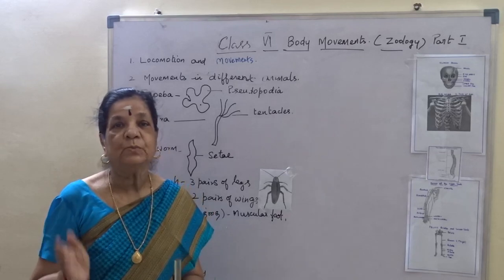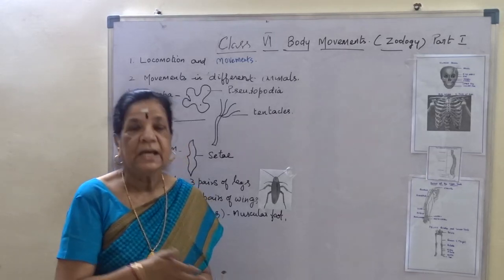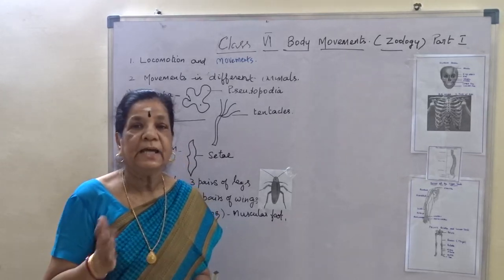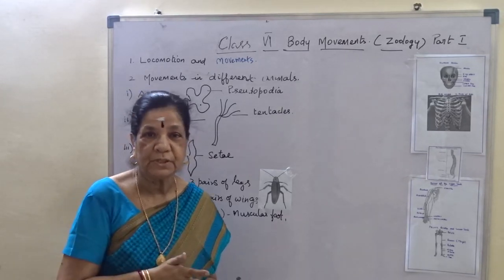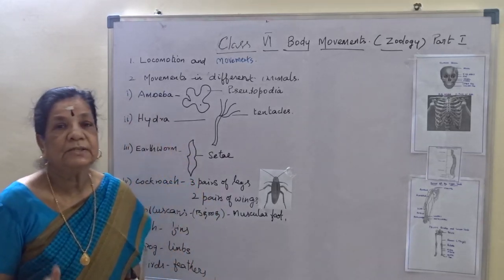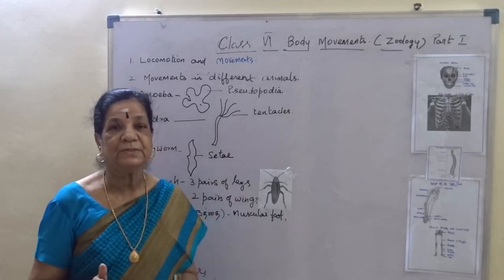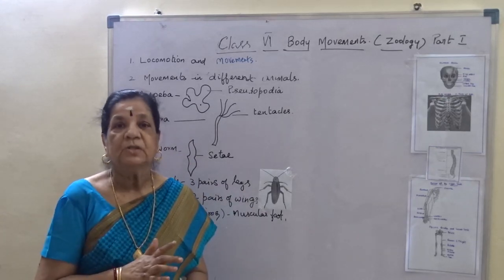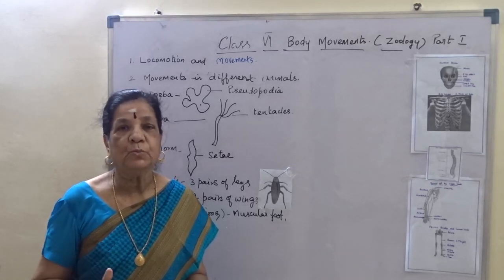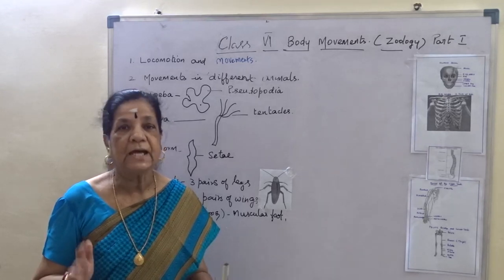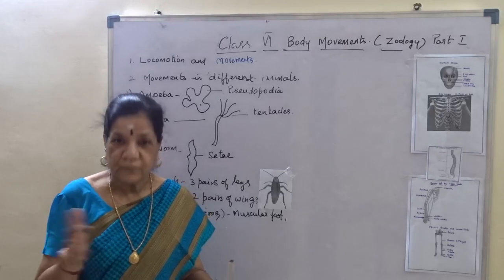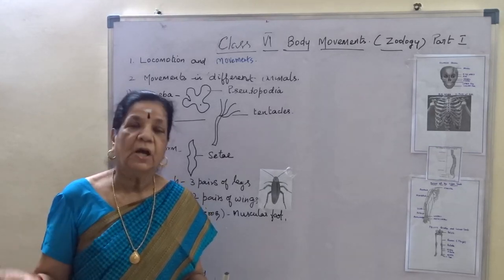Normally, animals will move from place to place, and that movement is taking place with the help of different body parts. Whereas locomotion in plants is not that much possible because they have no special locomotory organs. They will just show movements of the body parts, as leaves move and branches of the stem move due to heavy wind or light air.